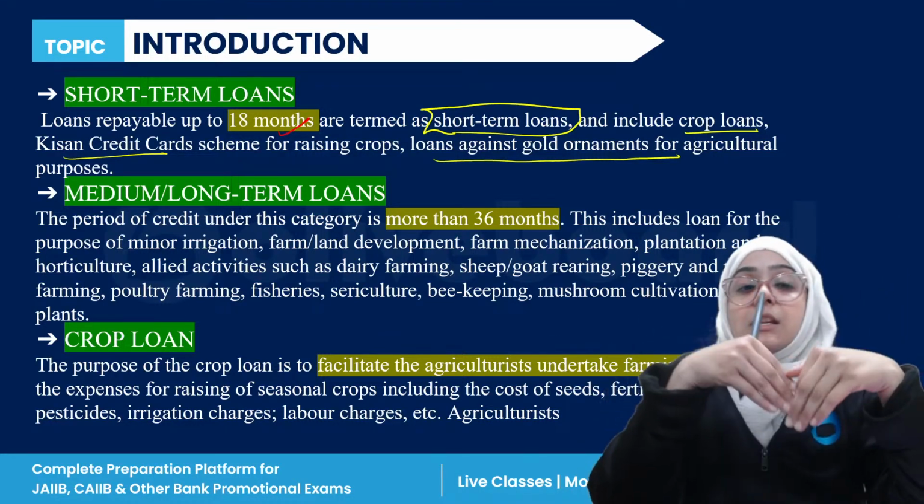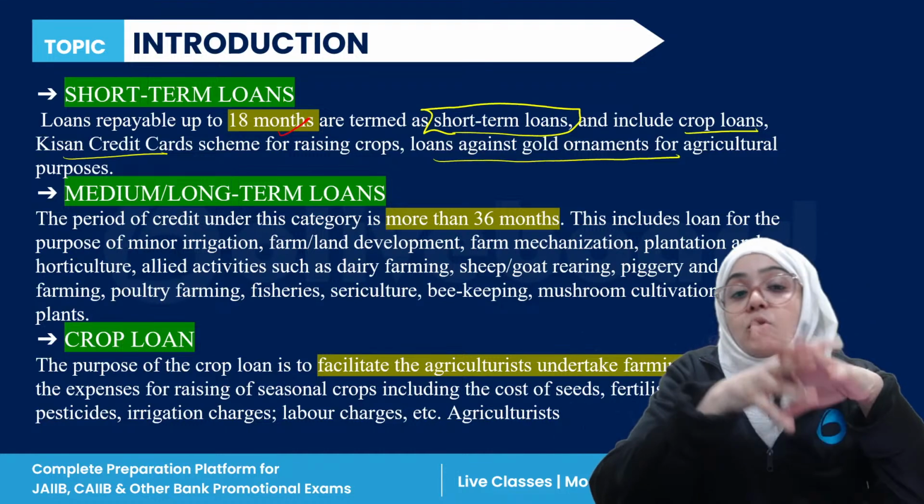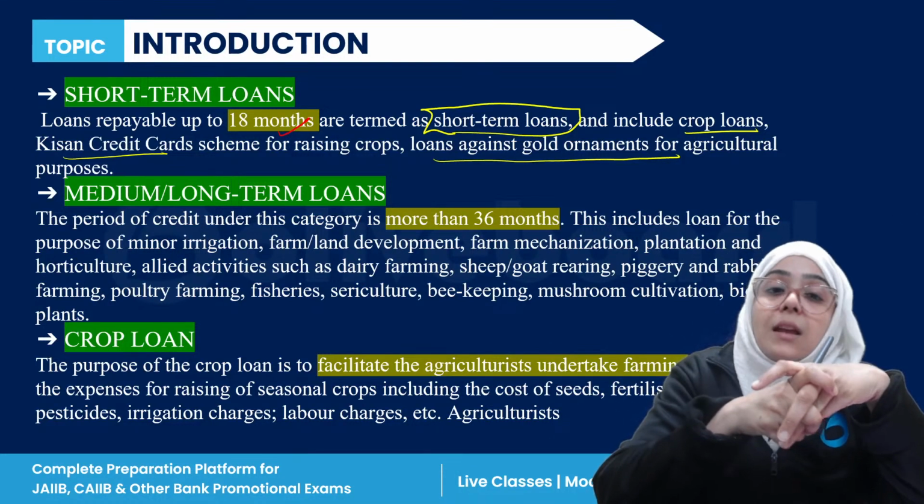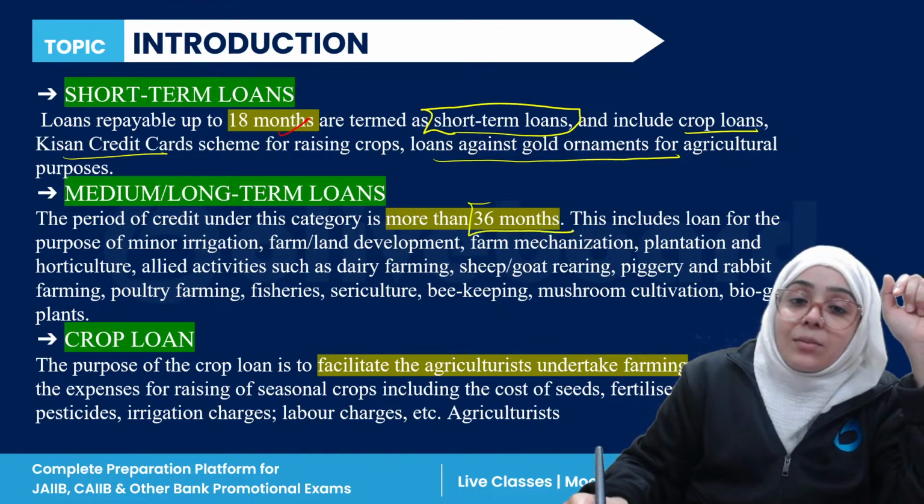Now, we have the medium to long term loan. The period for this is more than 36 months.